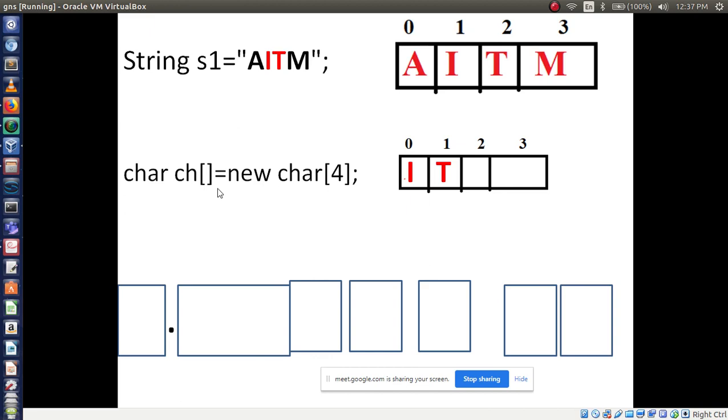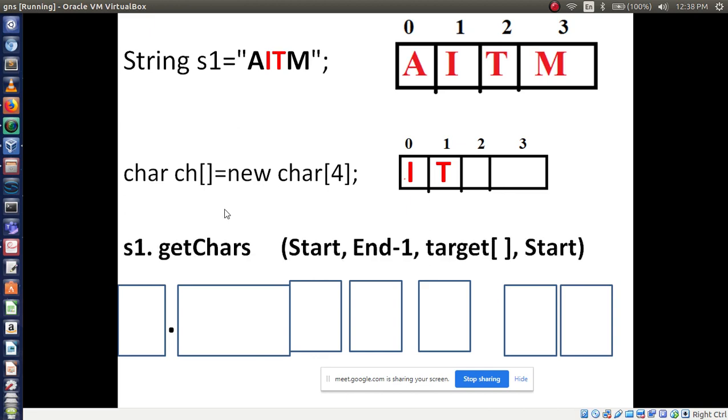Now how to print? How to use the syntax? For getChars. See here, all of you. This is our syntax: S1.getChars(start, end minus 1, target, start index number). Sorry, syntax. Start means the starting index number, right?